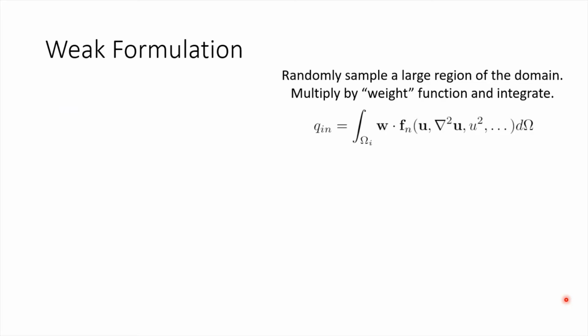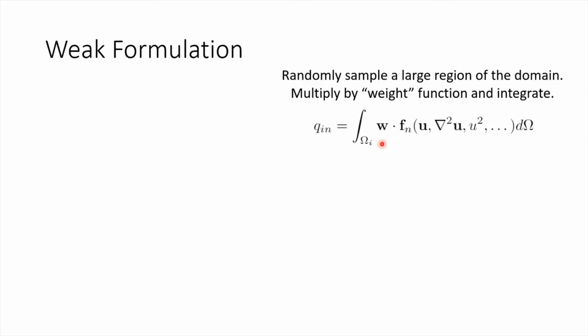To overcome the issues associated with experimental noise, we sample not just points in time, but large areas of the flow domain. Over each sample area, omega i, we multiply each term in the candidate model by a weight function and integrate. The choice of weight function here is not arbitrary.